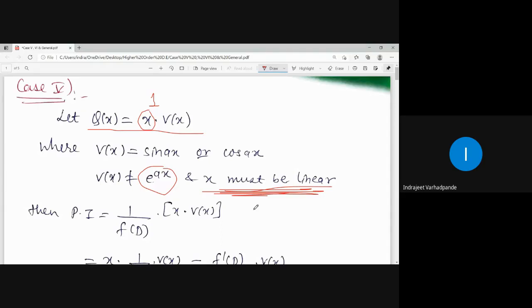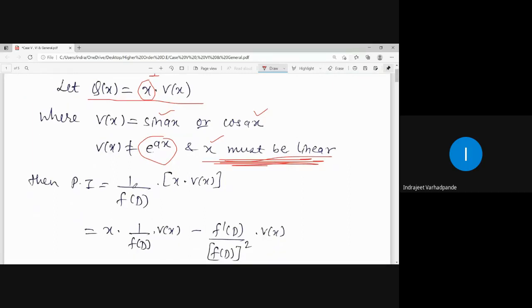So x must be linear. This you need to keep in mind. And V of x will be sin ax or cos ax. That is what the thing is. So PI is equal to 1 upon f of D to be multiplied by x into V of x, whatever is the RHS of the given differential equation. x will be taken outside: x into 1 upon f of D operated on V of x, minus derivative of f of D upon square of f of D, operated on V of x.